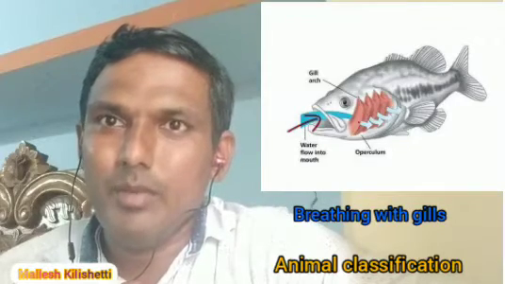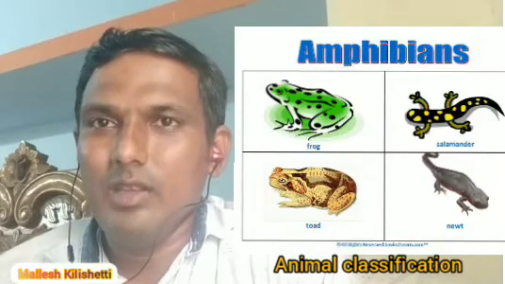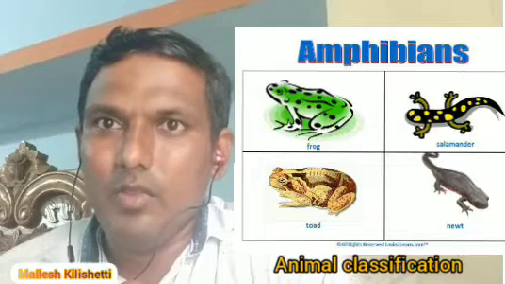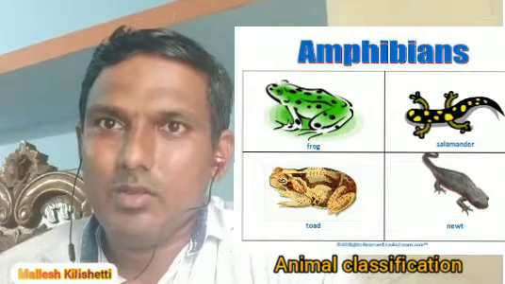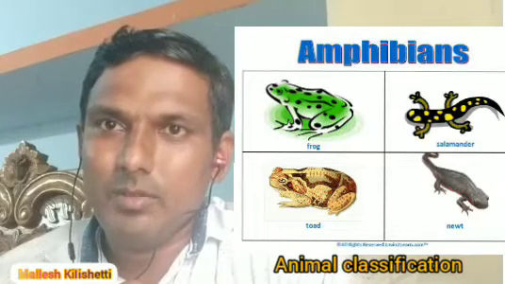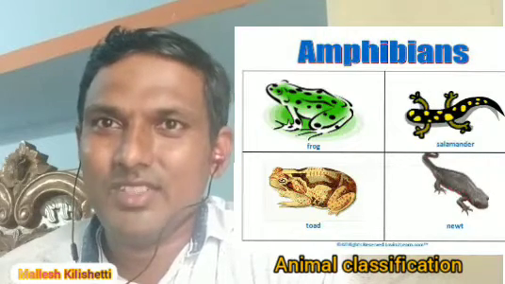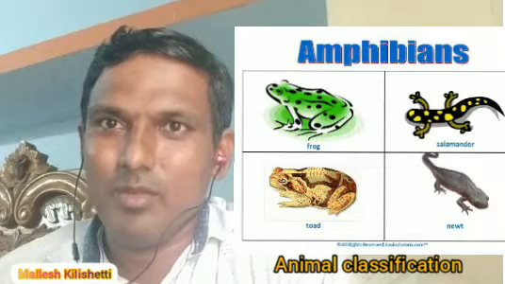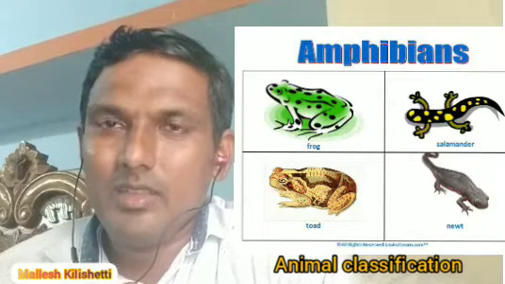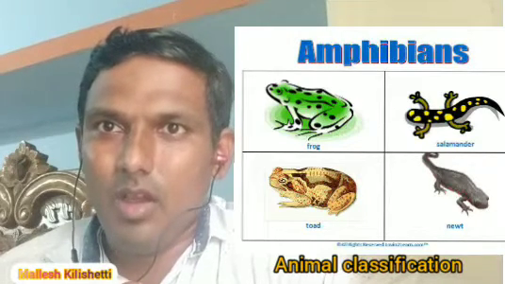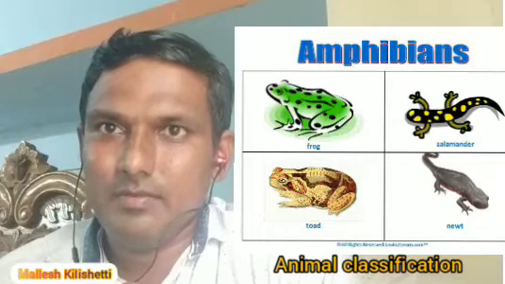Next, the amphibians. Amphibians live in the water and on the earth. They respire through the skin and through the lungs. They are cold-blooded animals, and hibernation and estivation, a sleeping mode, also take place. They contain a three-chambered heart.